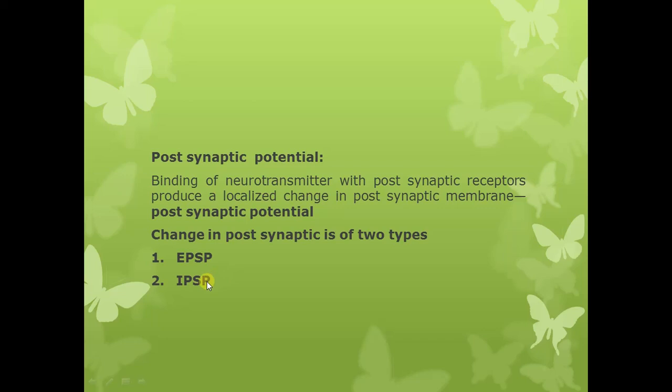As I have just told you, two types of responses can be produced in the postsynaptic neuron, the excitatory response and the inhibitory response. So excitatory change is the excitatory postsynaptic potential, and inhibitory change in the postsynaptic neuron is known as inhibitory postsynaptic potential.